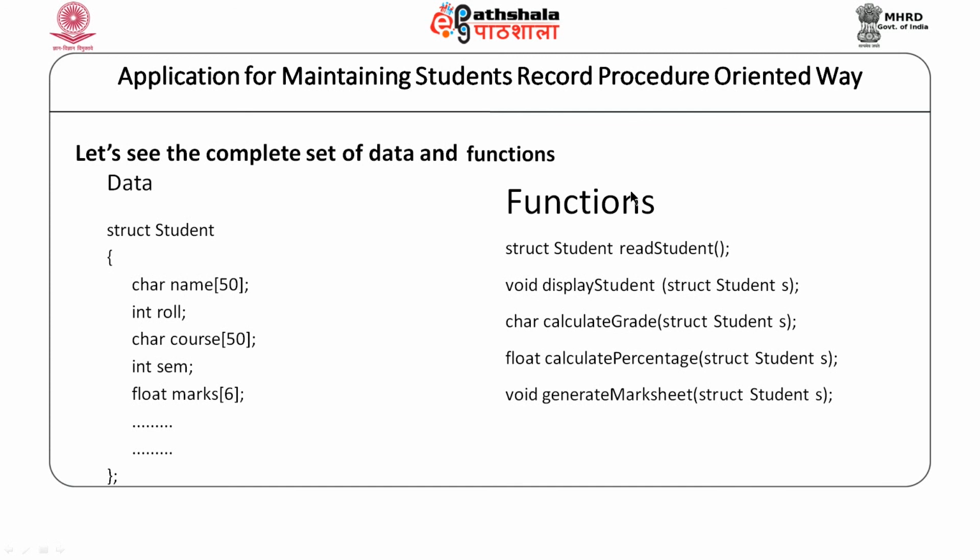Now, in the procedure oriented paradigm, these functions are separate entities and this data is a separate entity. This function would perform operations on this data. So, what we do is we pass that data to these functions. For example, if we look at this read student function, this would read a student's details and it would return a variable holding the details of the student that we have read in this particular function. If we want to display the information of the student, we would pass the variable holding the data of that student and this function would display that information.